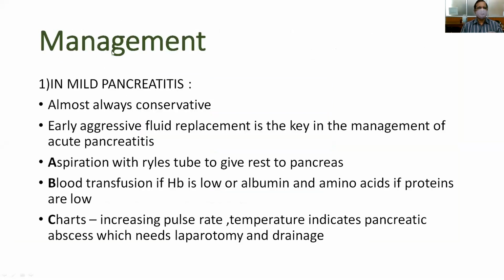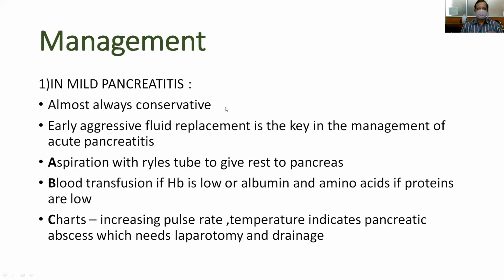And coming to the management. In management, depending on the clinical assessment, when it is mild pancreatitis, the management is always conservative. What is the conservative management? Because there is inflammation of the pancreas, there is more fluid loss, and the patient is going into hypotension. So early aggressive fluid replacement is the key in the management of acute pancreatitis. Whenever the patient comes, you must immediately start intravenous fluids, and you have to put in a Ryle's tube, and you have to put in a Foley's catheter.